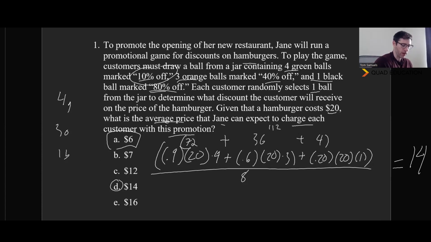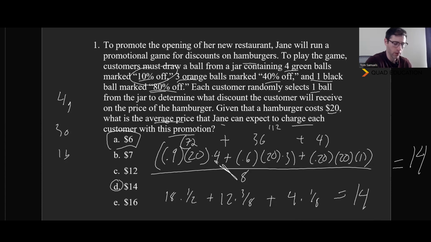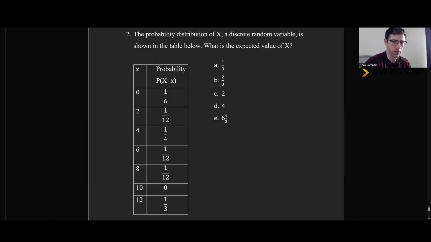And so I think actually if we wanted to do this one other way, instead of doing it this way where we add it all together and divide by 8 at the end, we could have done 18 times 1/2, which is 9, plus 12 times 3/8, which is kind of ugly. And then we could do 4 times 1/8, which is 1/2. Either of those ways will get you to 14, but whatever is more comfortable for you is how you want to do that. Okay, moving on to the next one, see what we can do with this.